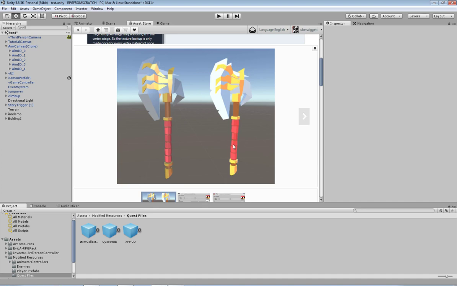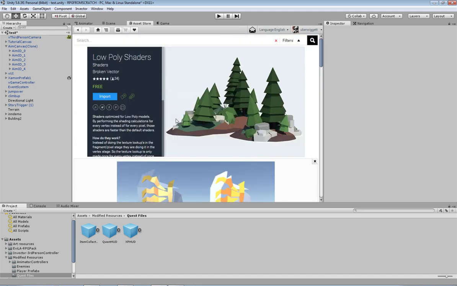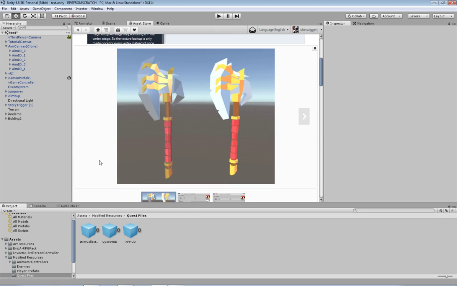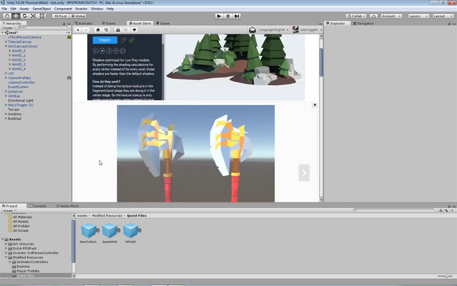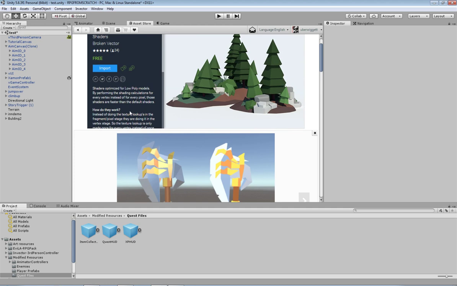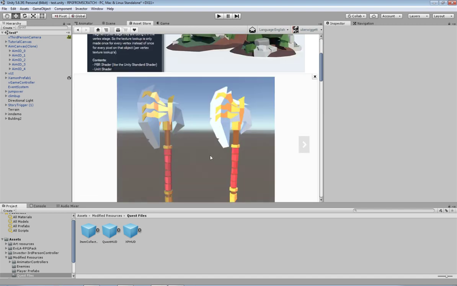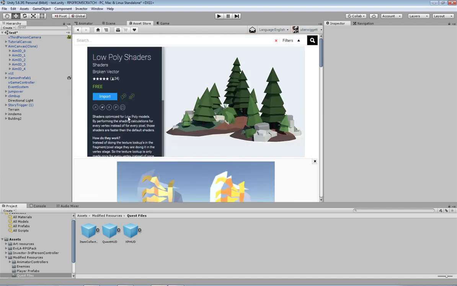It's actually quite nice. The reason I'm using these is because I don't really have any low poly shaders other than what's come with some of the assets, and because they're a little bit all over the place, some of them don't quite match with some of the other ones. This here is actually just vertex lighting, so as it says here in the explanation, it's lighting via the vertex rather than every pixel, so it just saves on a bit of processing power, and it actually comes up quite nice. I'll show you what it looks like shortly.